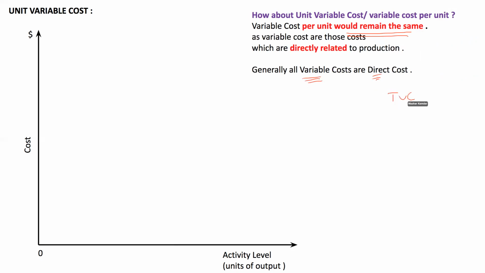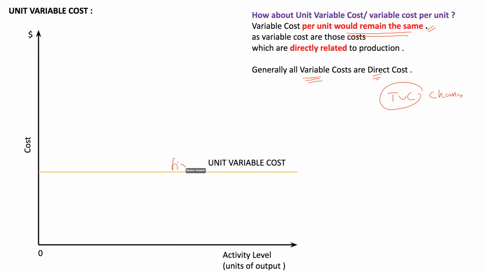Total variable cost keeps on changing, but the unit variable cost would remain the same. So if we draw a graph of the unit variable cost, it will remain fixed. Total variable cost increases when output increases and decreases when the output decreases.